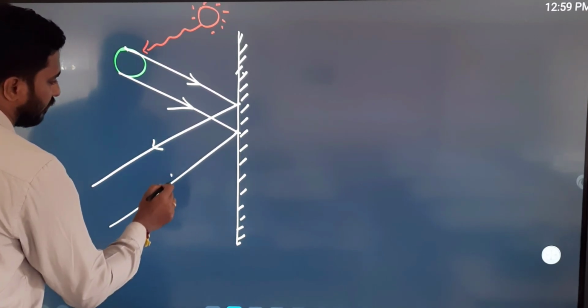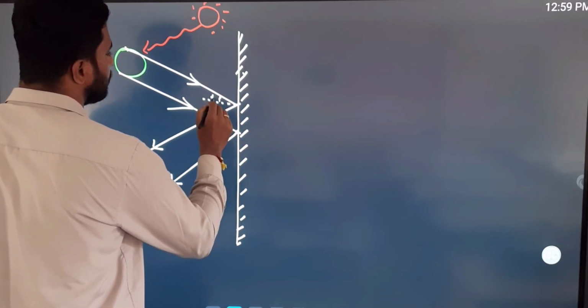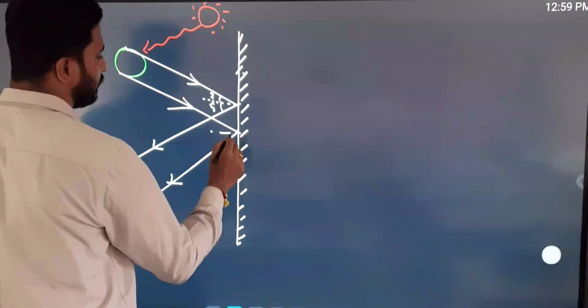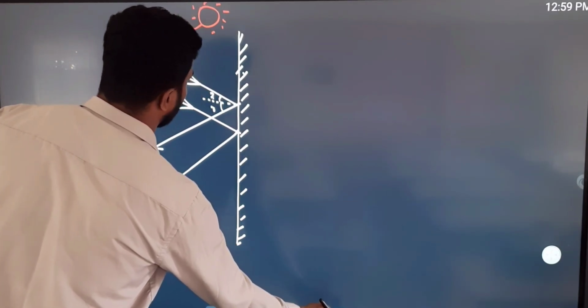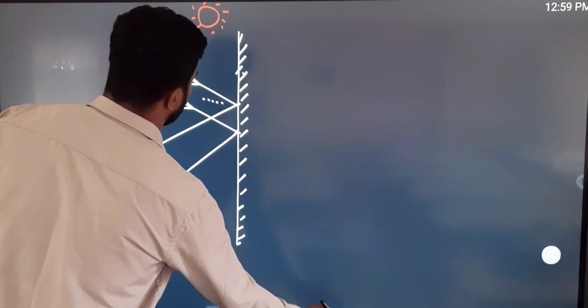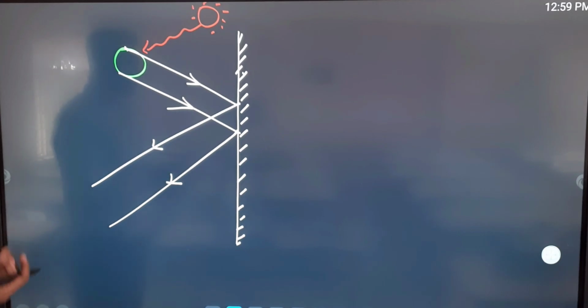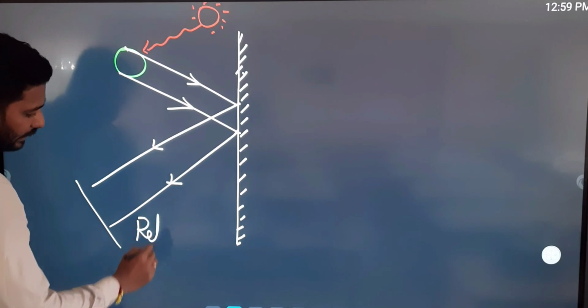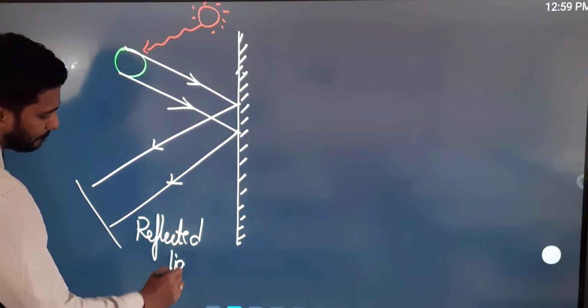You can see this angle of incidence and this angle of reflection. These are called reflected light rays.